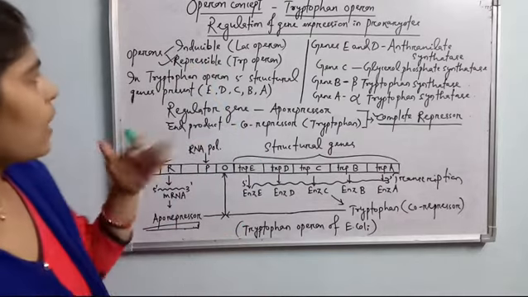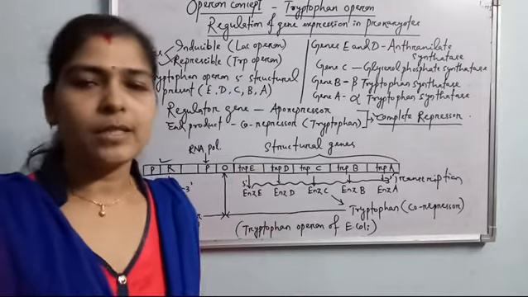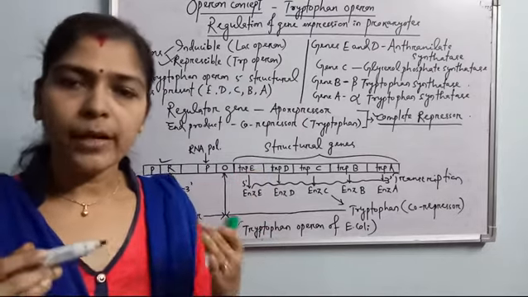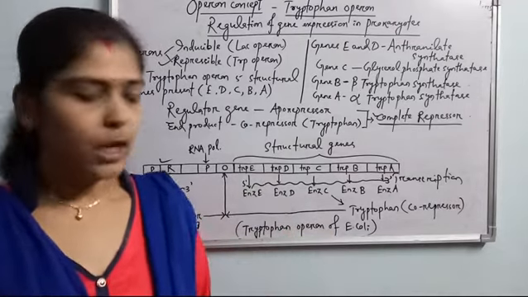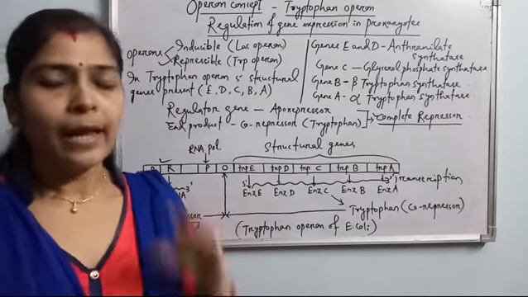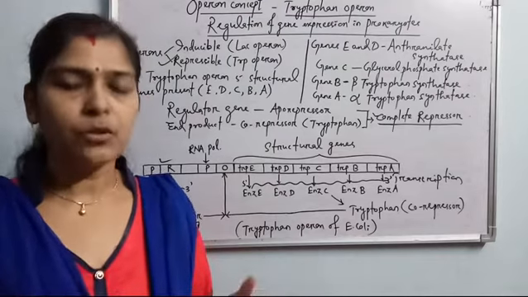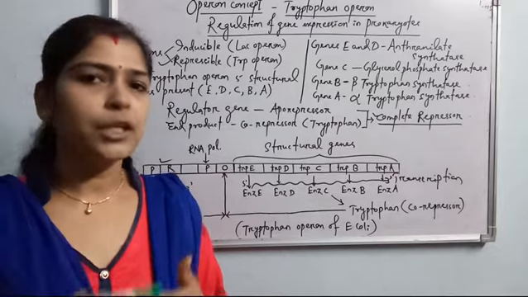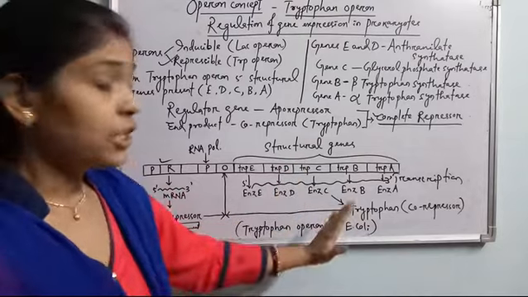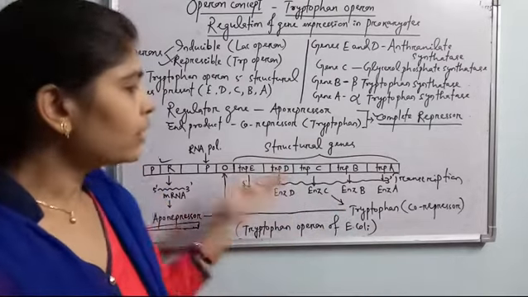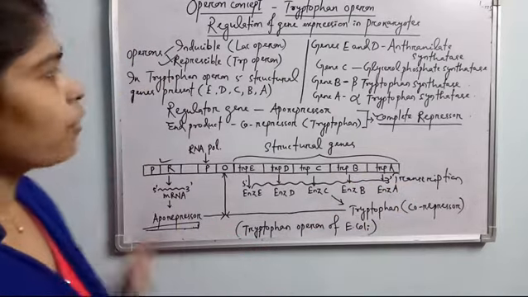The structural genes of a repressible operon remain switched on continuously. They synthesize the product, but when the product is much more than the need of the cell, this type of operon is switched off. So it is just the opposite of the lac operon. The lac operon is switched on when it is needed, when lactose is present inside the cell. It is an inducible operon because it needs an inducer, that is lactose. But the tryptophan operon is just the reverse. If the tryptophan product is much more, then it is switched off; otherwise it remains switched on all the time.